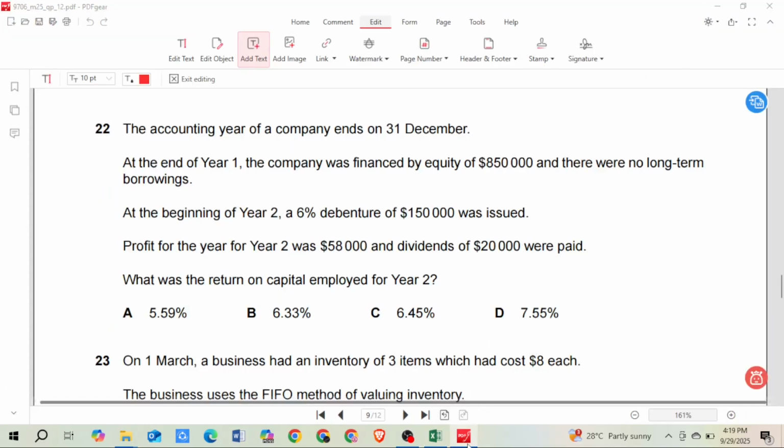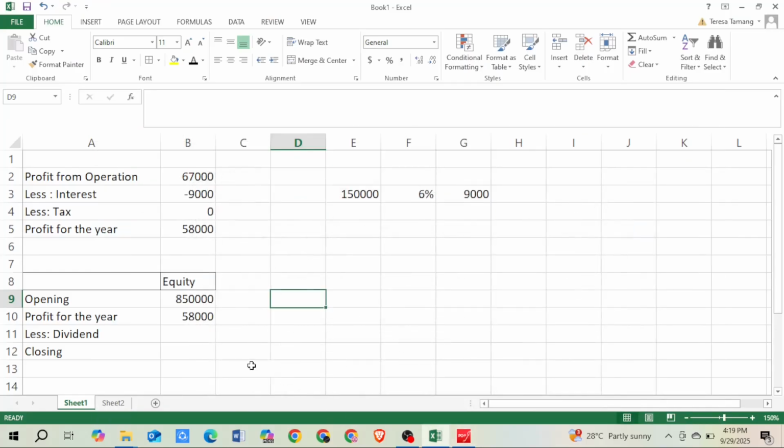We paid dividends, which are subtracted from retained earnings, so equity decreases. So I subtract 20,000. If I add 58,000 and subtract 20,000, this is the total equity we have at the end of the year.